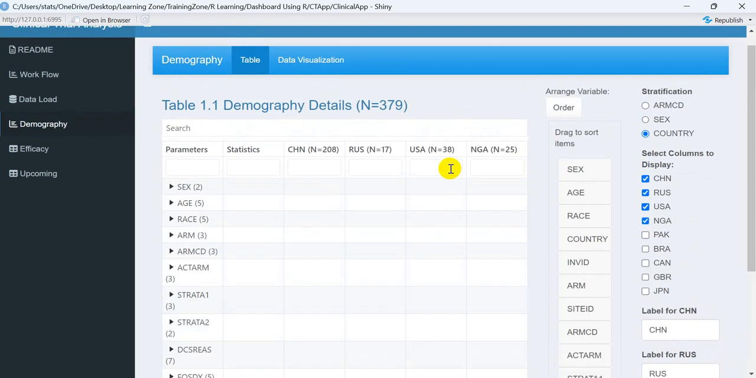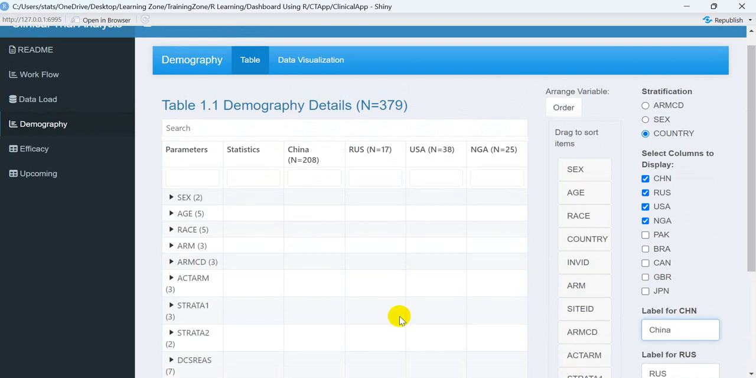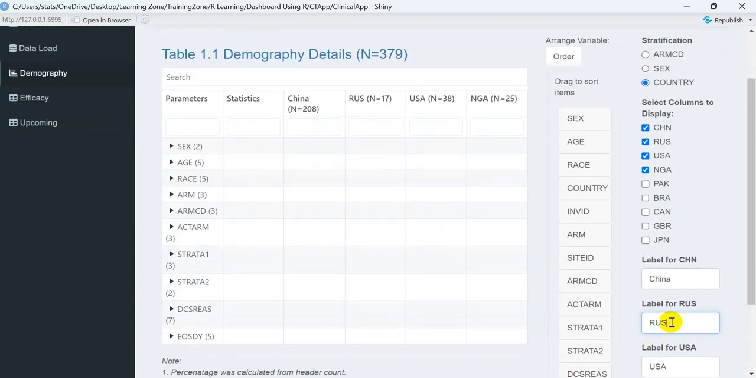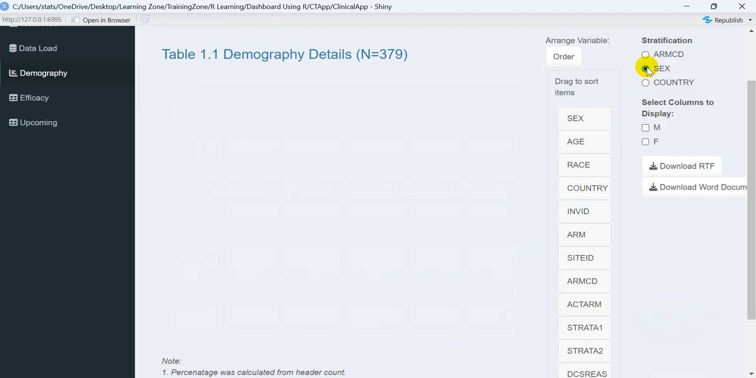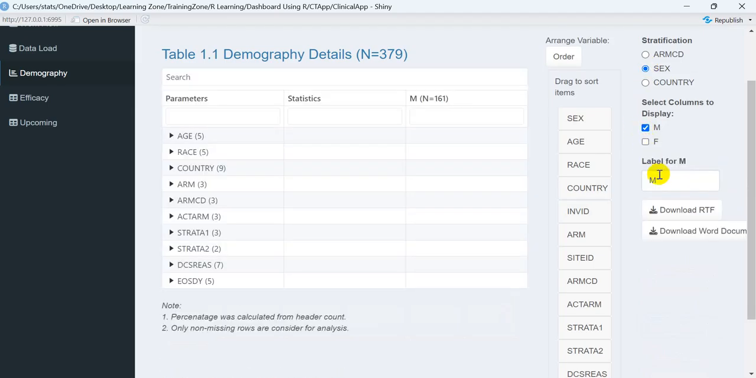Sometimes we need to do some customization. For example, we wanted to present China not in CHN format, but in a full form. So you can write it over here, and automatically you will see China pop up with its full name. Similarly, RUS is there, so I want to write it as Russia. Similarly, United States of America, we can write it. So whatever you want to do, like naming things, you can very easily perform over here, like Male, right? So automatically you will see Male, and there is n equal to 161 for that.